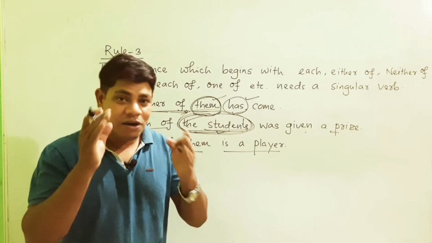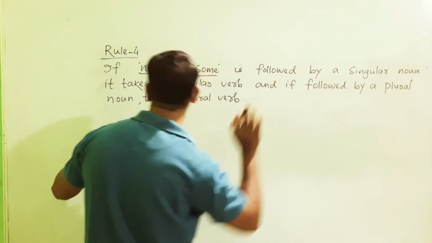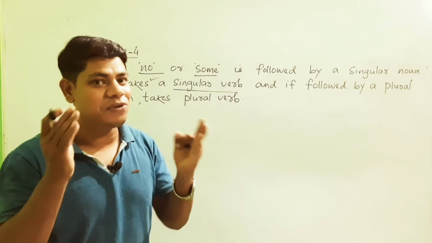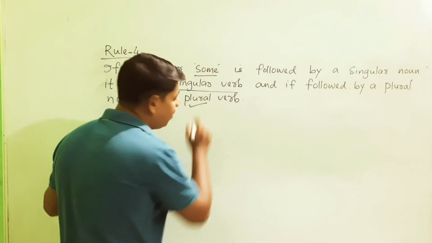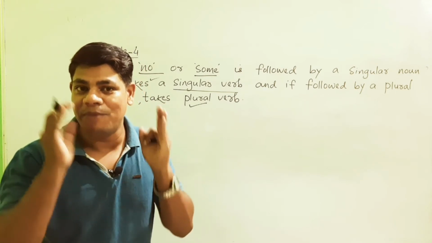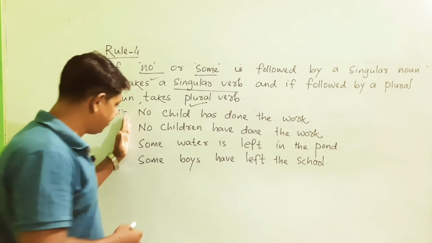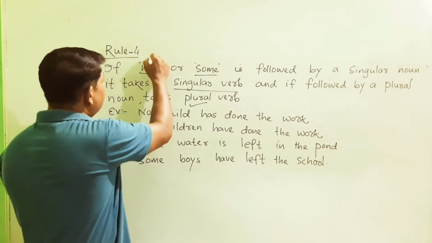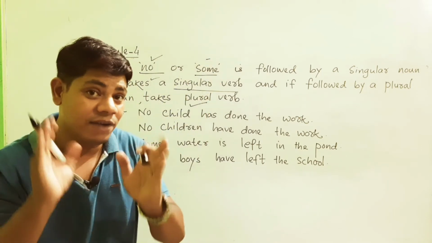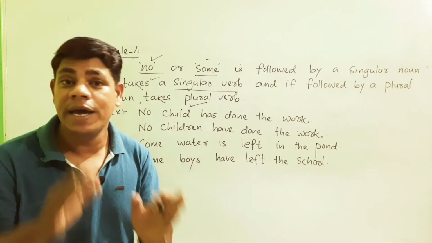Let us move on to rule number 4. If "no" or "some" is followed by a singular noun, it takes a singular verb. And if it is followed by a plural noun, it takes the plural verb. Let us take some examples. Friends, in accordance with rule number 4, I have got some examples here. If no or some is followed by a singular noun, it will take a singular verb. If it is followed by a plural noun, it will take a plural verb.